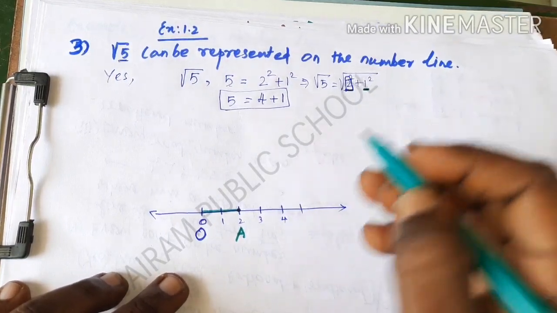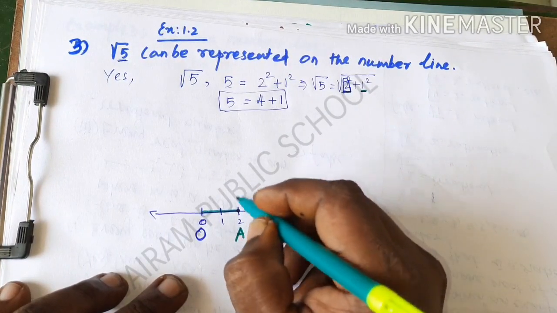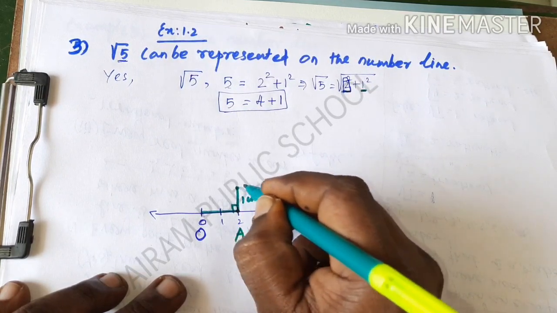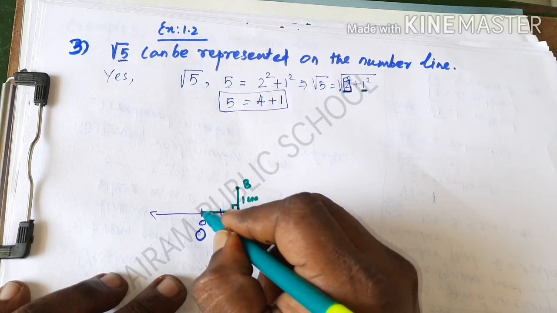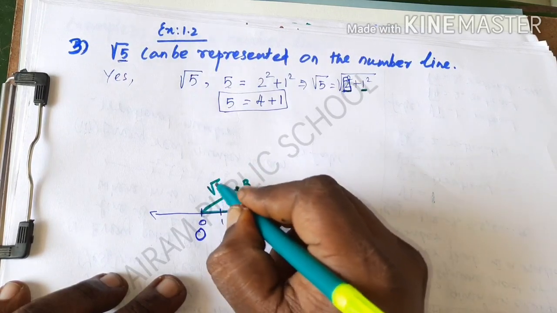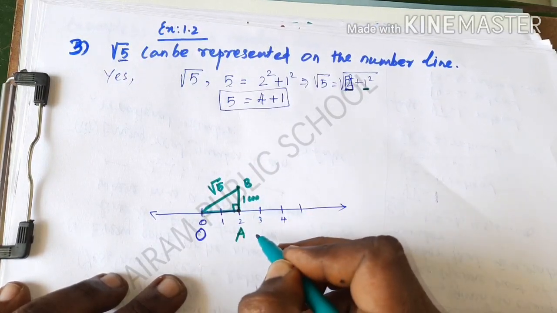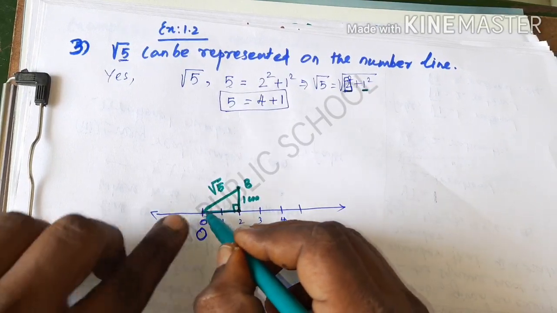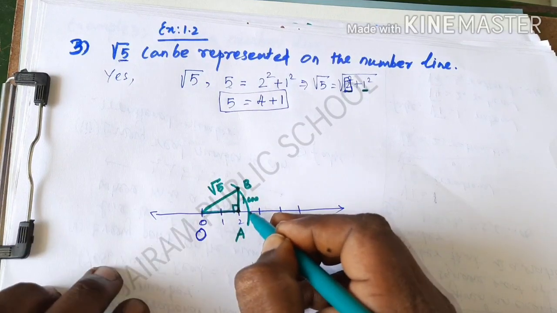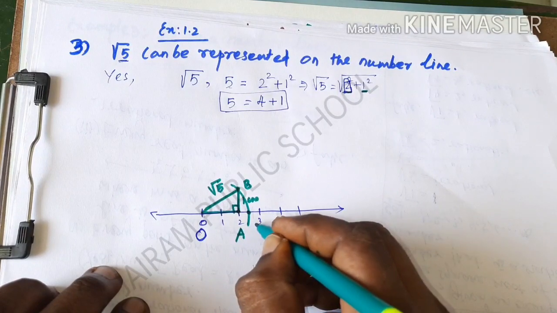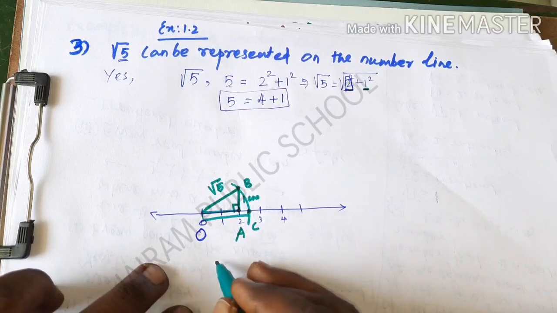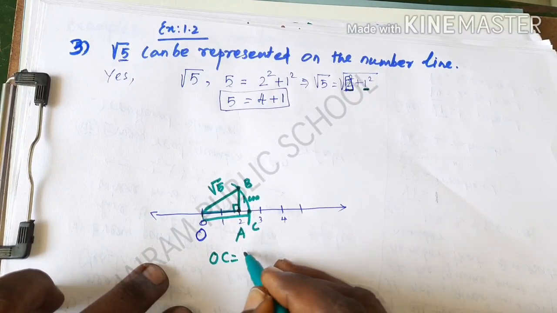And the second natural number value is 1. I am going to take it as the perpendicular, so for 1 centimeter you have to draw that perpendicular line. And next I am going to name the other point B. If I join the length OB, that is called the hypotenuse, which represents the length root 5. But we have to represent it on a number line. So by using the compass, we measure the distance OB and draw an arc. That arc will intersect the number line at a particular point. I am going to name it C. So the distance OC is called the root 5 value. So at last I am going to write OC is equal to root 5.